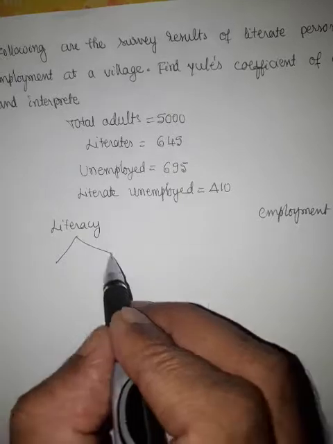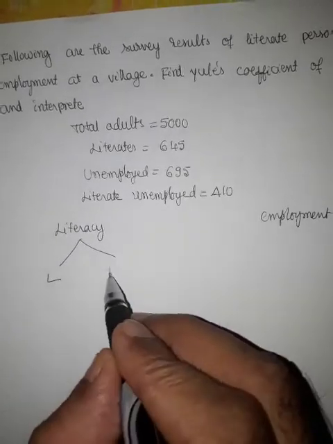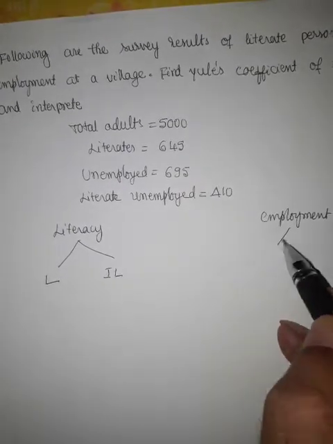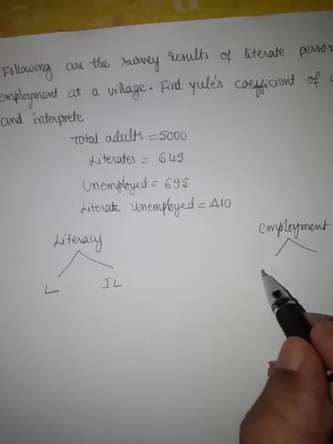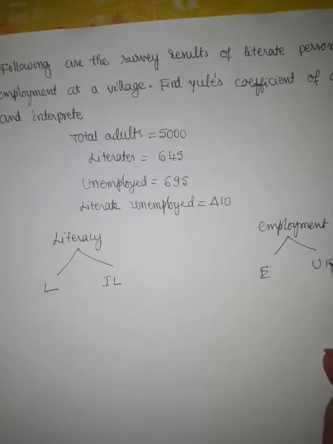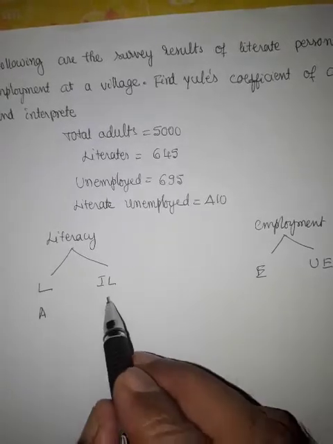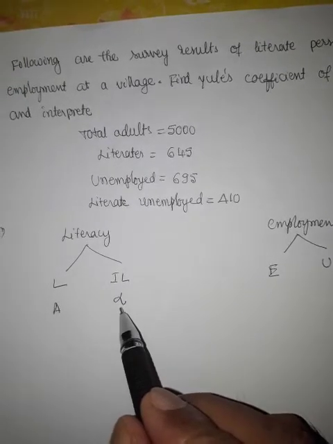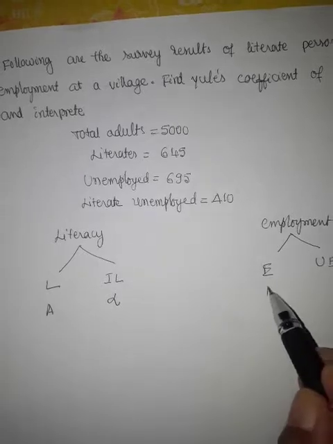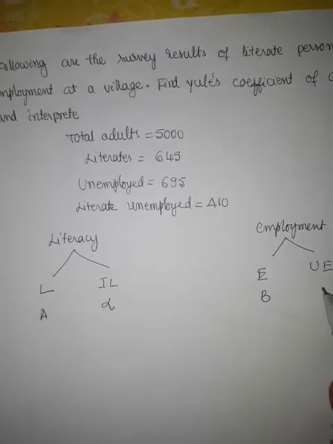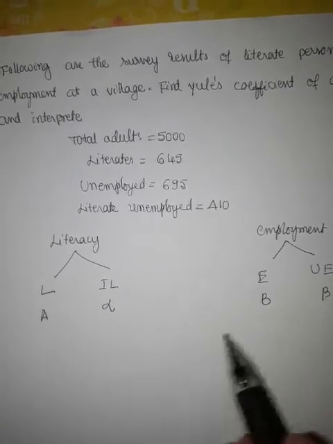In literacy, we have two categories: literates, illiterates. In employment, we have two categories: employed, unemployed. If A denote literates, then alpha denote illiterates. If B denote employed, then beta denote unemployed.